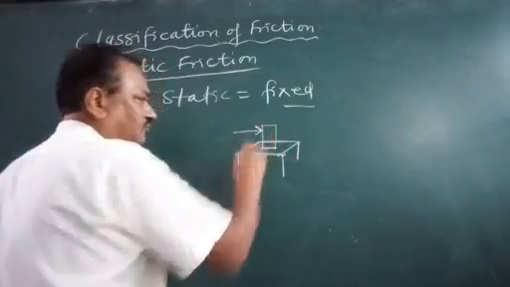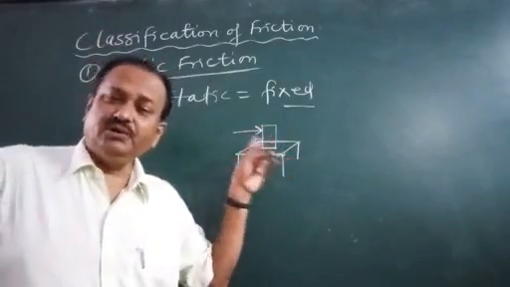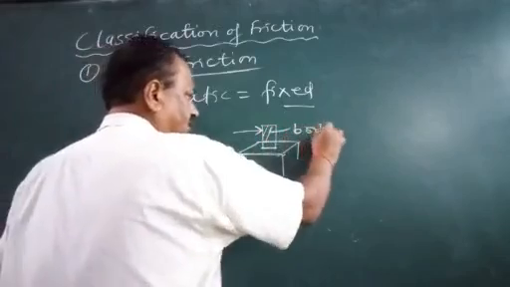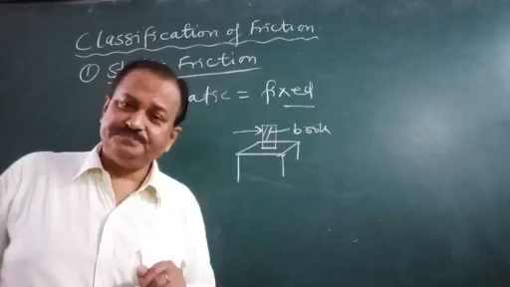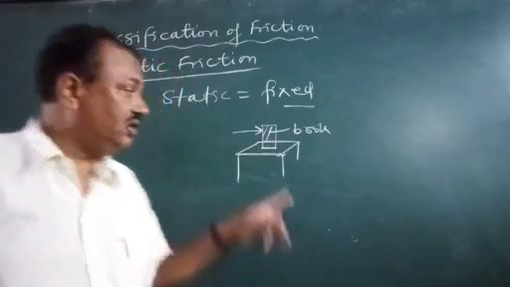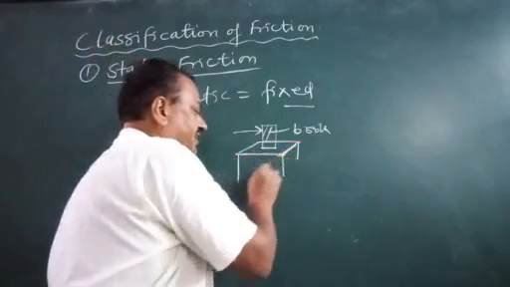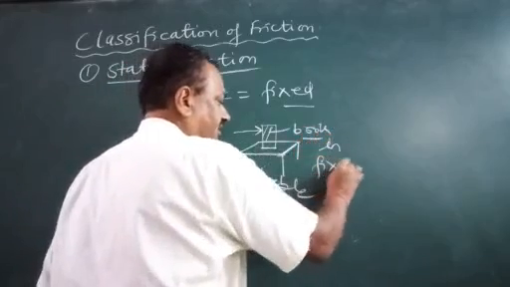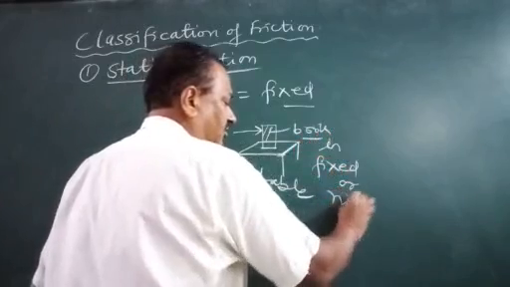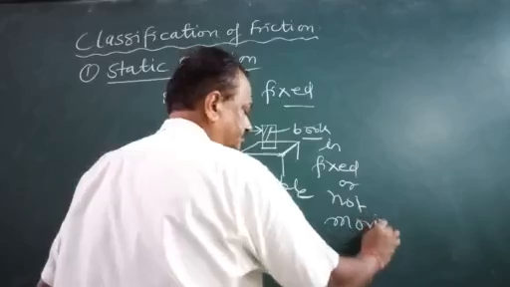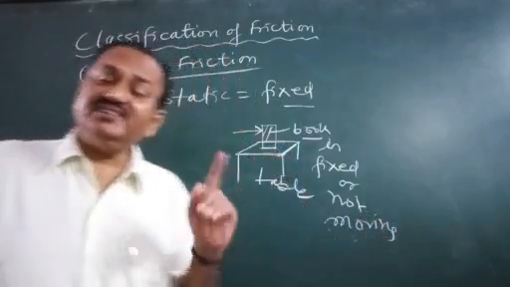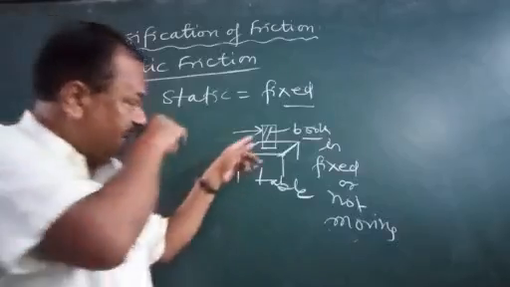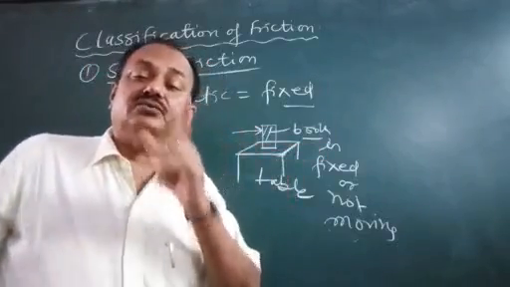If you want to move this object or this book, let it be a book, the book cannot move easily. Book cannot move easily because the book is in contact with the table and the book is fixed, not moving. We can say the book is stationary. If the book is very thick or a few books are there, we cannot move it with our one finger.